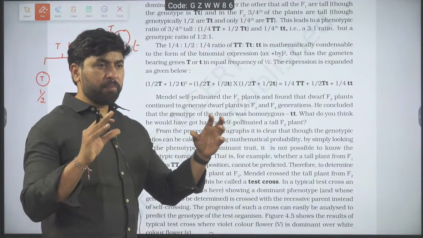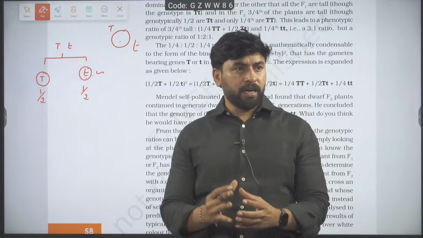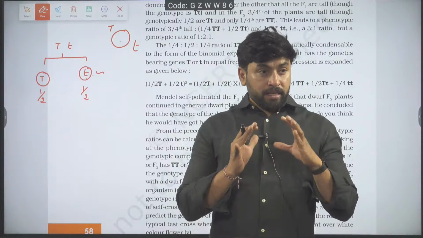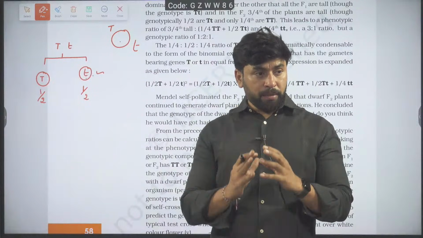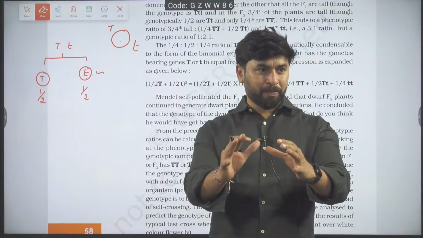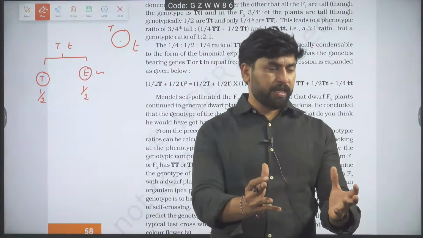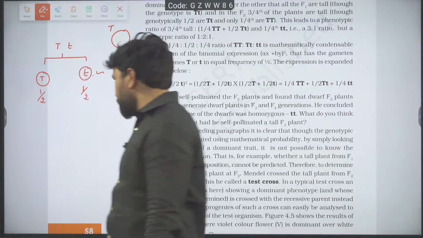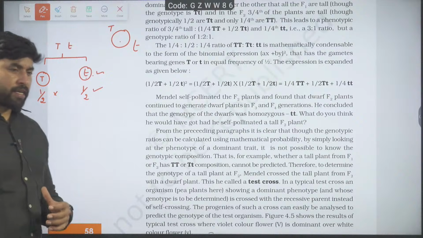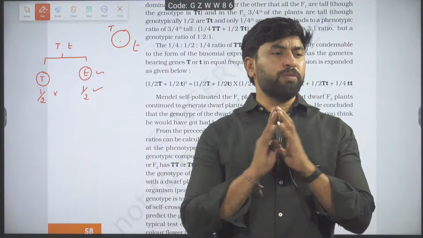That means at any one particular time in a gamete, either capital T can enter or small t can enter. Either one can enter. These are the two types that can enter a gamete. The probability of each is 1 by 2. Are you getting the idea? This value is never going to change. Even if you take n number of gametes, those values are not going to change.